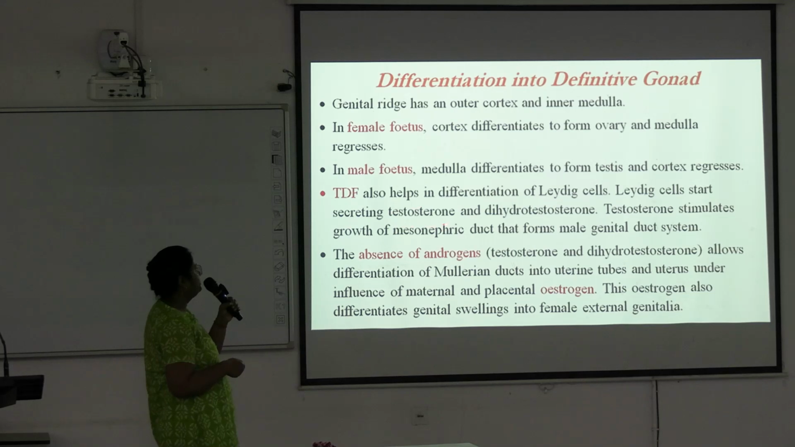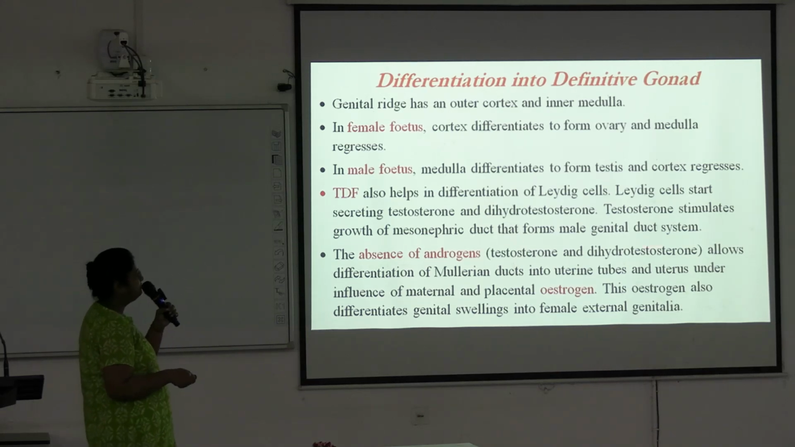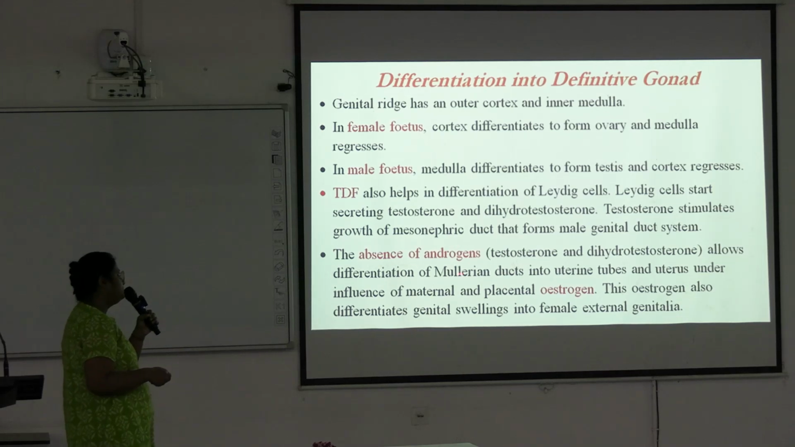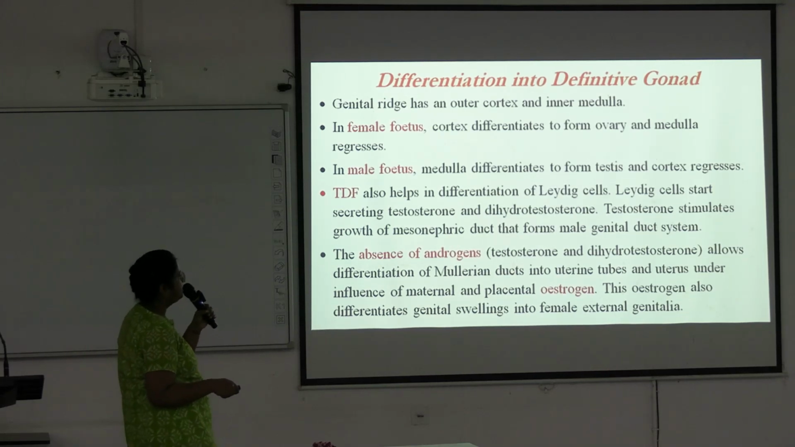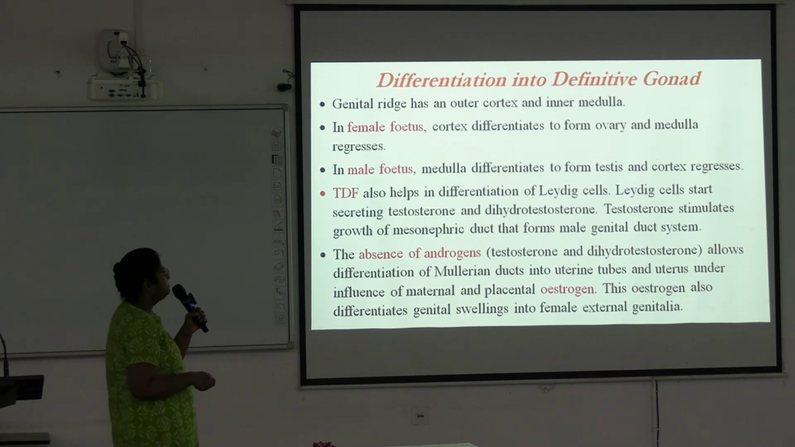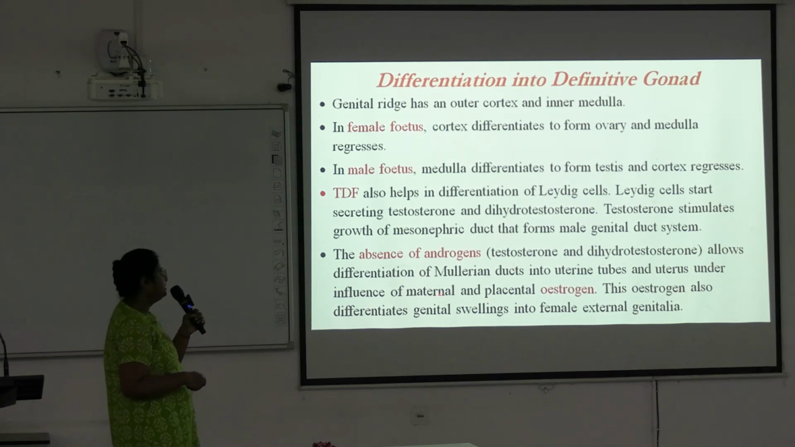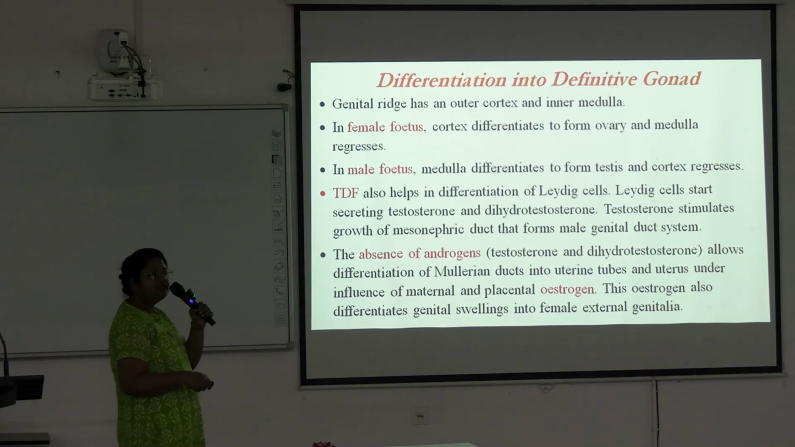Leydig cells start secreting testosterone and dihydrotestosterone. Testosterone stimulates growth of the mesonephric ducts, and that forms the male genital duct system. In the absence of androgen, that is testosterone and dihydrotestosterone, the Mullerian ducts differentiate into uterine tubes and uterus under the influence of maternal and placental estrogen. This estrogen also differentiates genital swellings into female external genitalia.